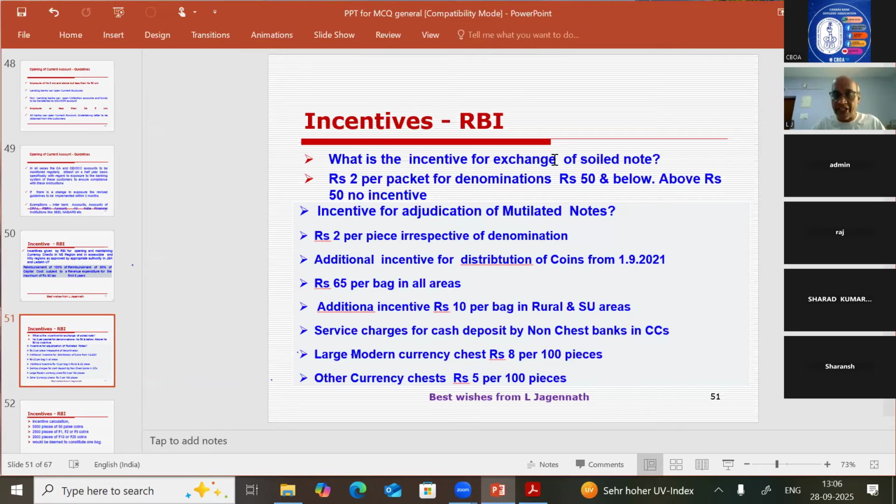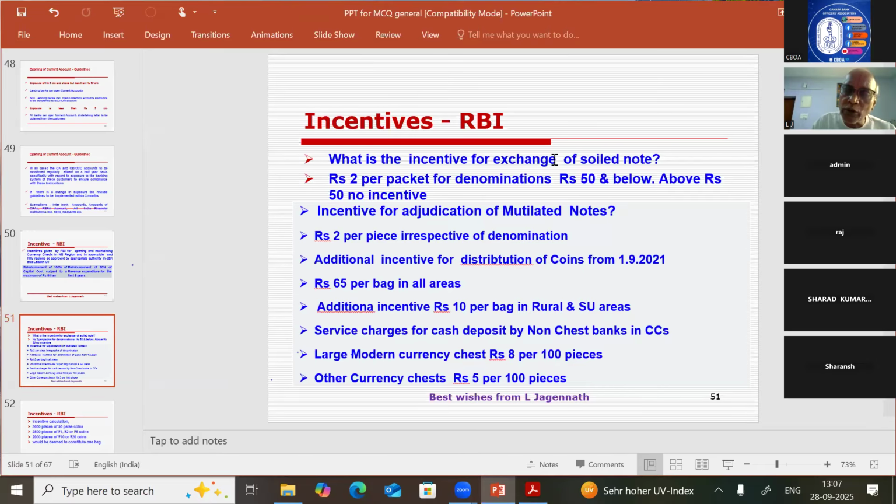So what is meant by adjudication? If the customer gives a 500 rupees mutilated note, whether we will give back 500 rupees, or we will give him only 50% of it, that is 250 rupees, that is not called exchange of mutilated note. We use the word adjudication of the mutilated note. So you should know what a mutilated note is. A mutilated note is a note cut into two pieces and one piece is missing. If both pieces are there, it is called a soiled note.